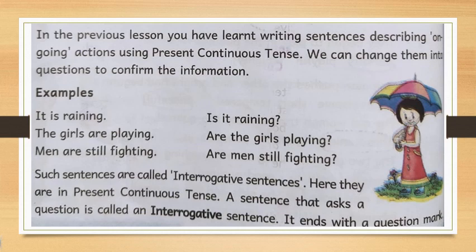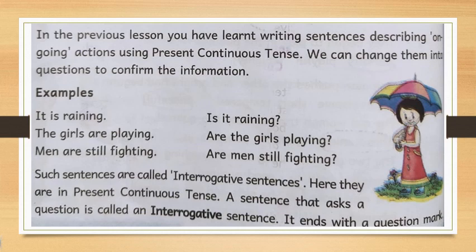The girls are playing. Are the girls playing? So here, when you change present continuous tense into question format, the helping verb comes first. Okay, note down, the helping verb always will be at the start. You should use the helping verb, then the remaining sentence comes, and at last you have to put the question mark also. It is compulsory.